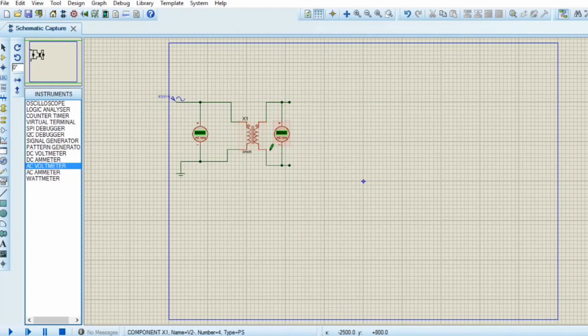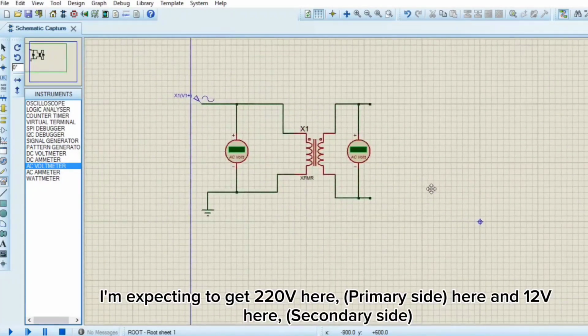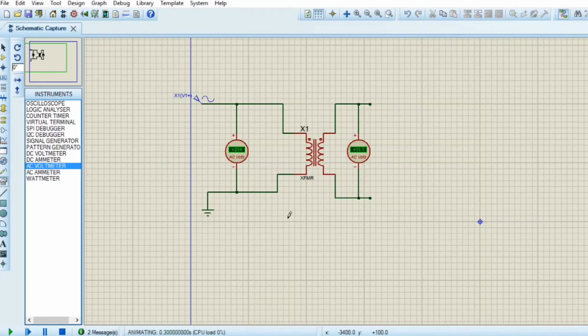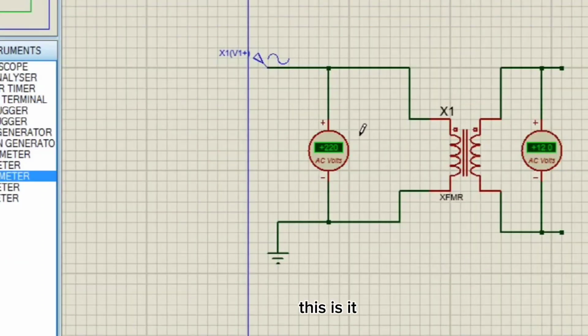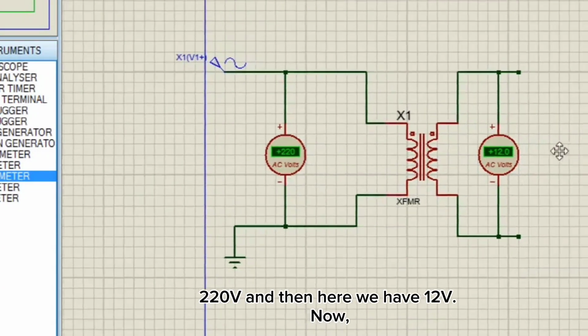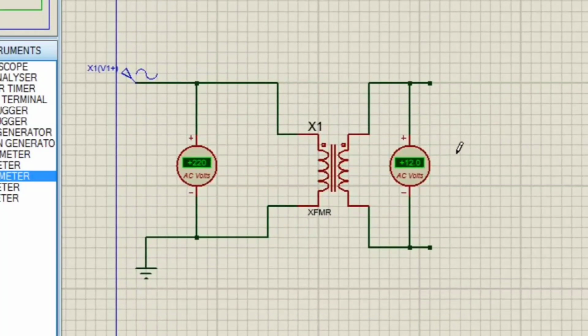Okay, so right now I'm going to simulate this. I'm expecting to get 220 volts here and 12 volts here if all our calculations are correct. So this is it, 220 volts, and then here we have 12 volts. Now I'm moving on to the next part of this circuit design.